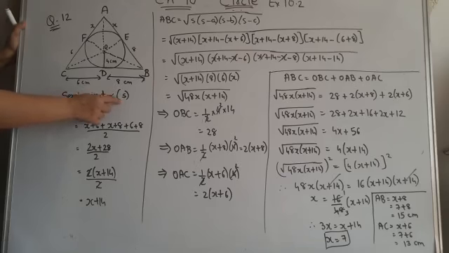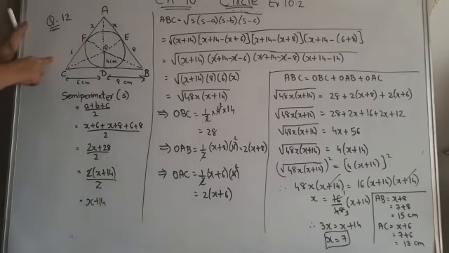Okay, that means its symbol is S. The formula is (a plus b plus c) upon 2. Here a, b and c are the three sides of a triangle. So a is x plus 6, b is x plus 8 and c is 6 plus 8. So we have x plus 6 plus x plus 8 plus 6 plus 8, whole upon 2. I simply applied the formula of semi-perimeter. So x plus x is 2x, plus 28, whole upon 2.